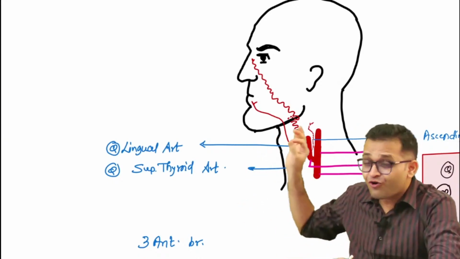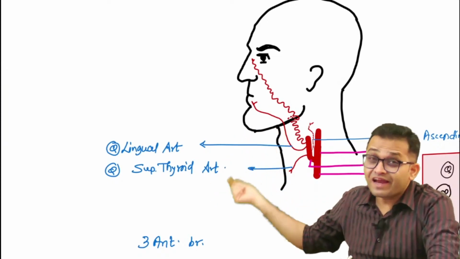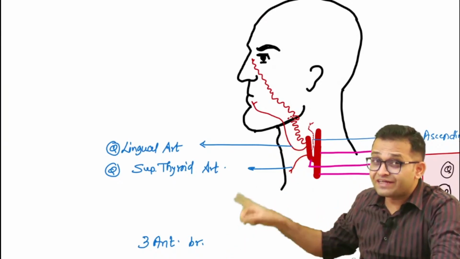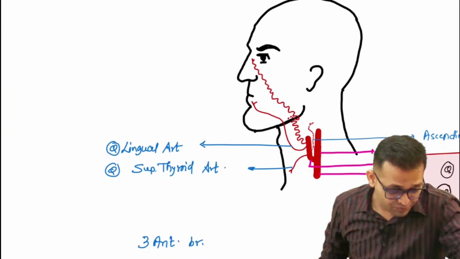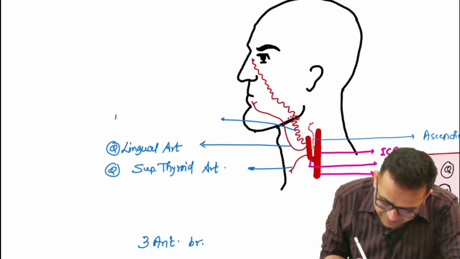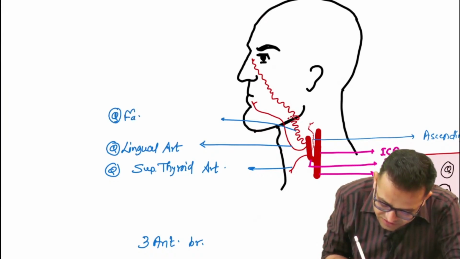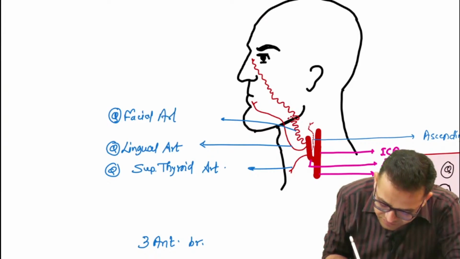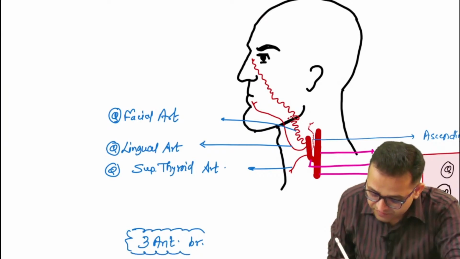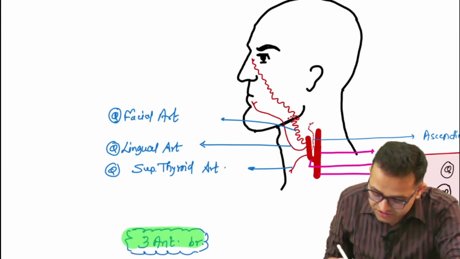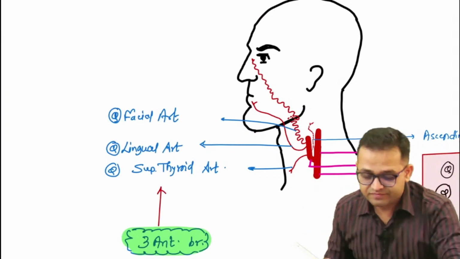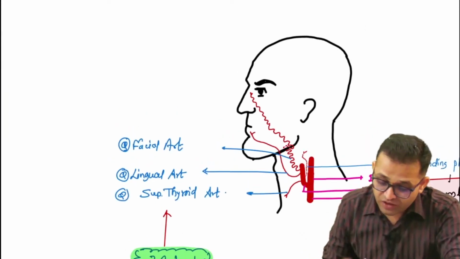What I want to tell you, concentrate over this topic. The tongue is important. An artery of the tongue, one line, lingual artery. This is the anterior branch of the external carotid artery. Getting the point? Okay, sir. Now you can see the zigzag artery, sir. This zigzag artery is our what, sir? This is the facial artery. Okay, so these are our 3 anterior branches of what? External carotid artery. Agree beta? Yes, fine.